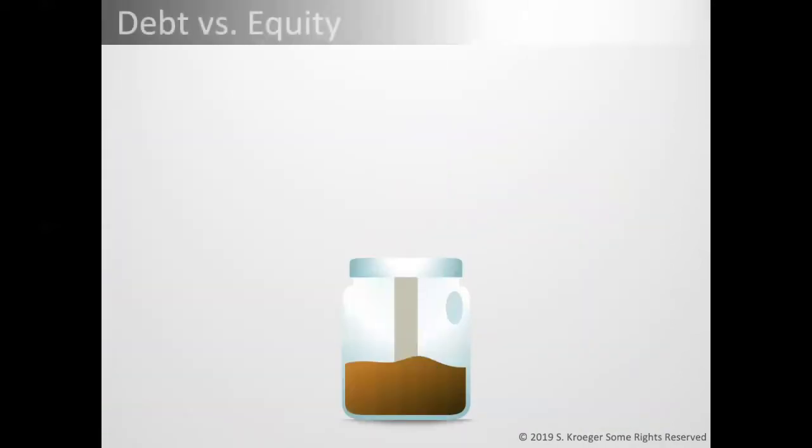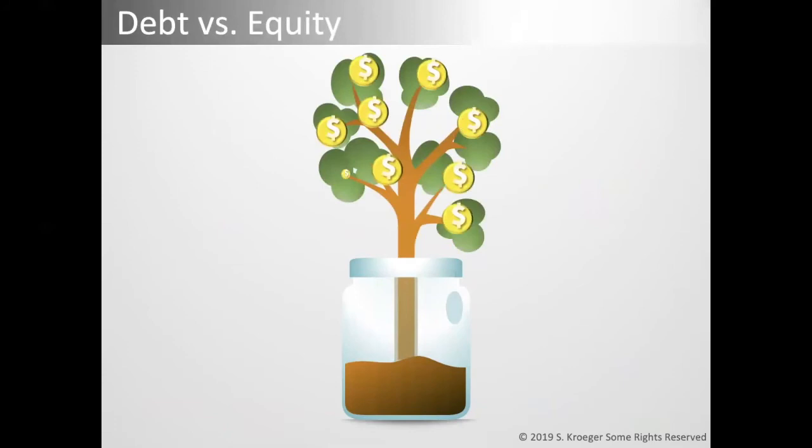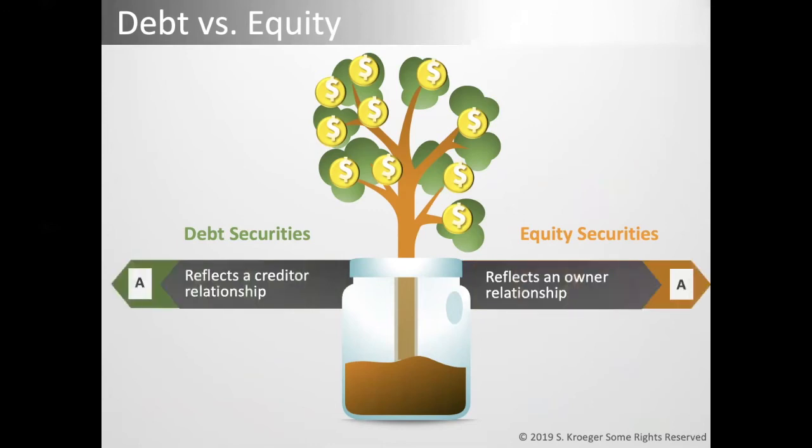This slide highlights the differences between debt and equity securities, which remember means bond and stock investments. Debt securities reflect a creditor relation, while equity securities reflect an owner relation. When purchasing debt securities, you're investing in the debt of that company. You are essentially loaning them money. With an equity investment, you are becoming an owner of that company. You can sell those shares on the open market, but there is no guarantee that the stock will increase in value or that the company will repurchase the stock from you in the future.